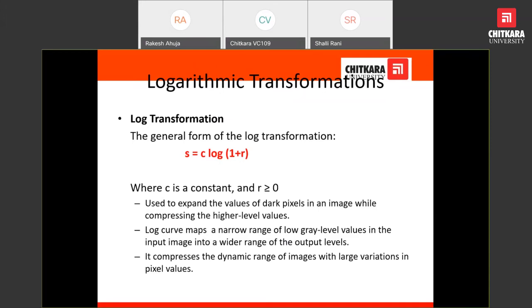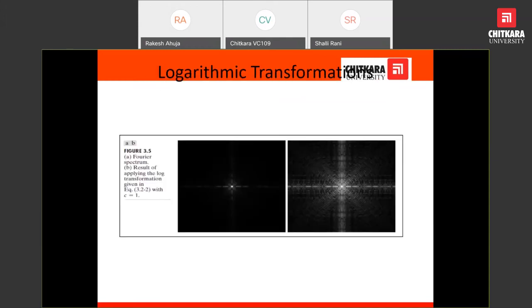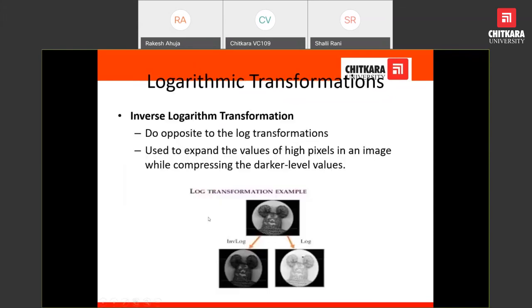We don't have to work on the high level values; we have to compress them. But for the dark pixels, which have low level values, we have to expand the gray level values in the image. This would be the example after applying the logarithm. Inverse logarithm can also be applied. This is an inverse logarithm, and this is a log operation.